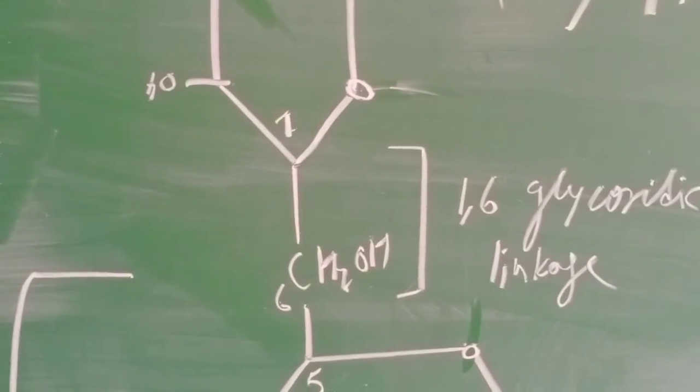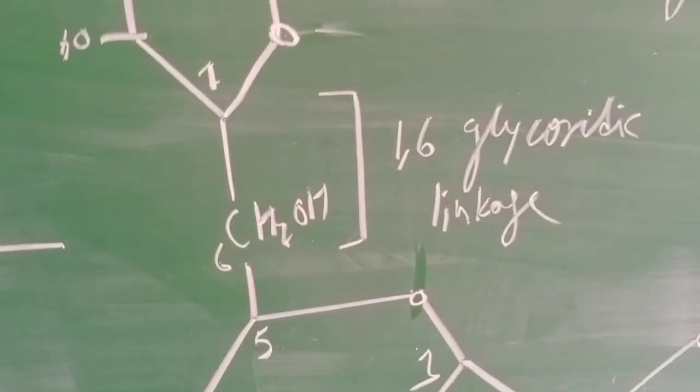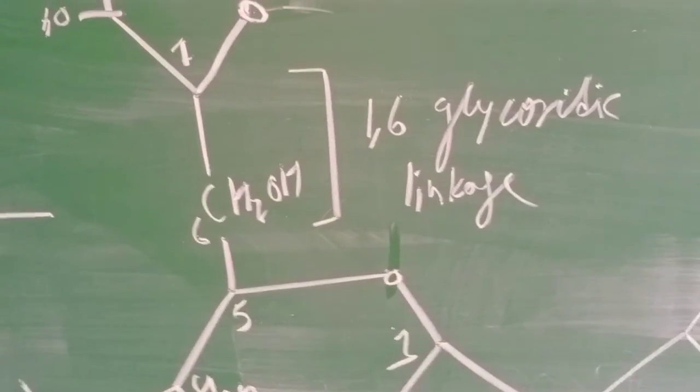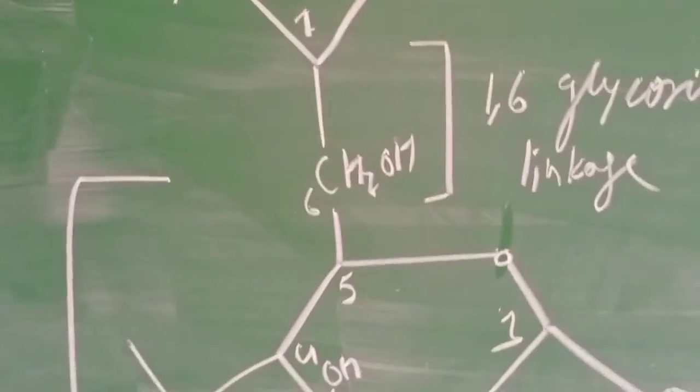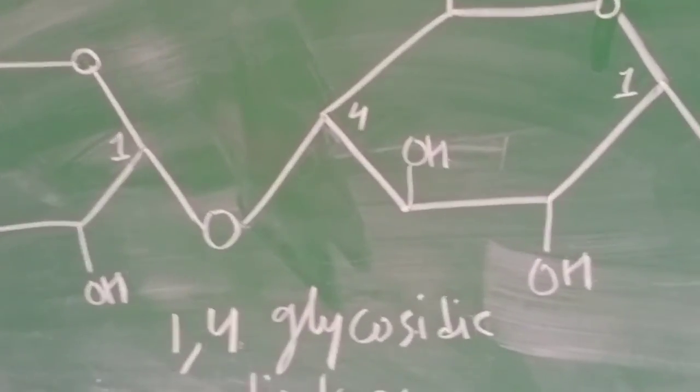Now what is the importance of this 1,6 glycosidic linkage? When we compare amylopectin with amylose, in amylose we only find 1,4 glycosidic linkage.